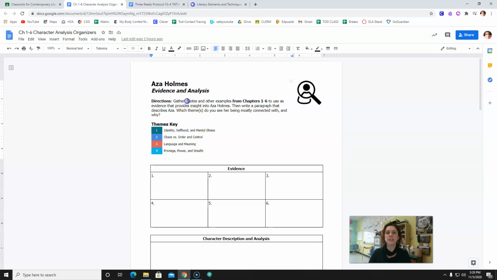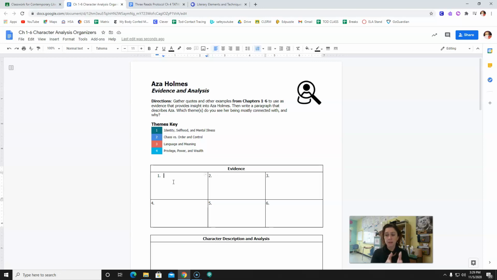So what you're going to do is you can either use direct quotes or just specific examples, and that's your evidence. There are 6 boxes here. I would like you to try to fill all 6 boxes. If you can only fill 3, I'll forgive you as long as they're really, really great examples, okay? So 3 to 6 examples specifically that tell us who Asa is, what kind of person she is.